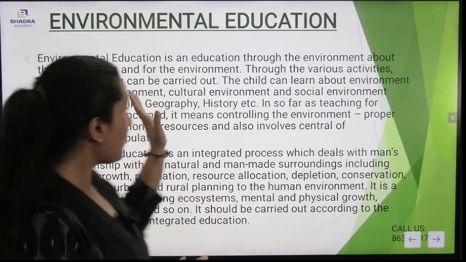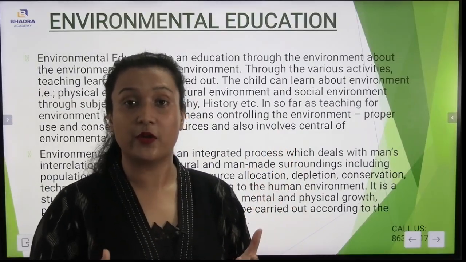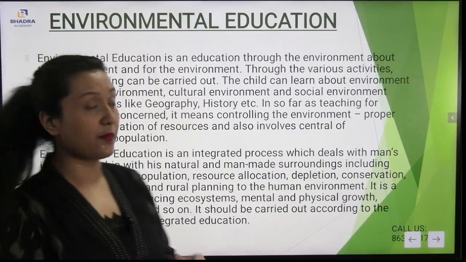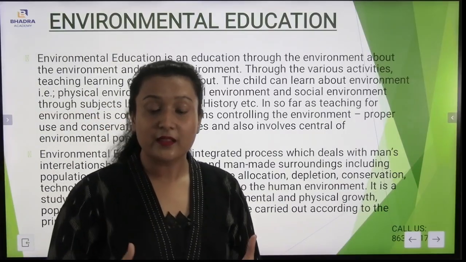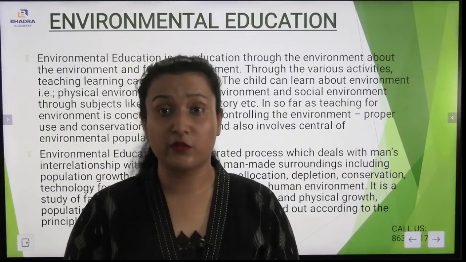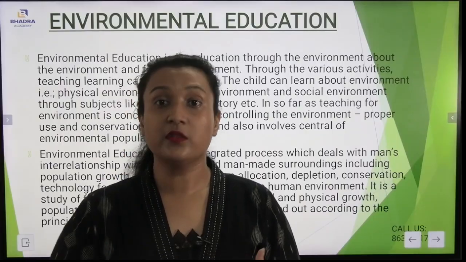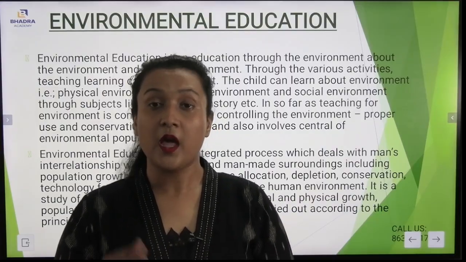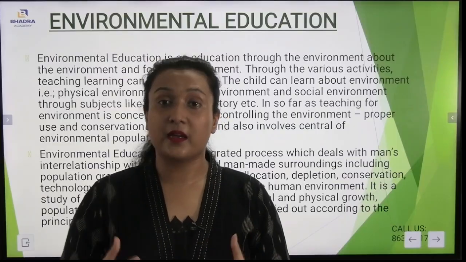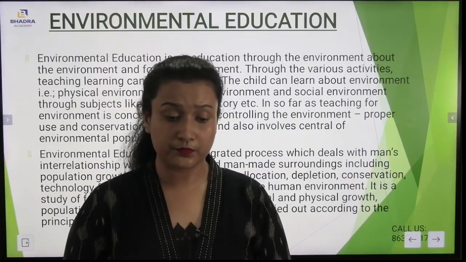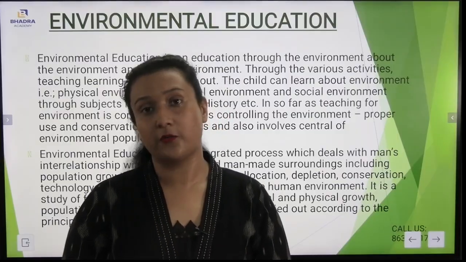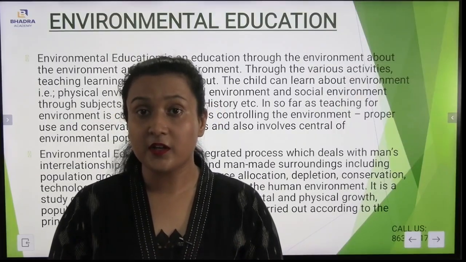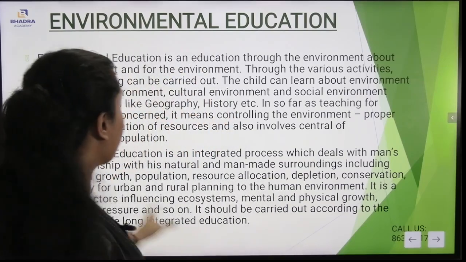Now you see, in environmental education there comes the physical environment, the social environment, and also the cultural environment. In this subject we know about the culture as well as the society. There are also other issues through which we can implement some rules, and through these rules we will be protecting our environment. From these rules, the people will be getting certain guidelines through which we can make use of this subject and protect our environment in a better way. If we protect our environment, then there will be sustainable development and a better future. I hope you have understood.